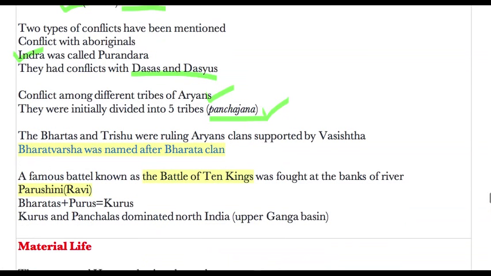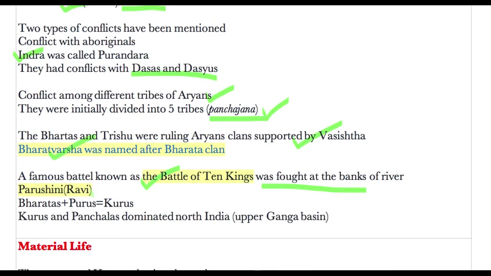Then the 2 tribes which are important here are Bharata and Trishu. They were the ruling Aryan clan, and they were supported by a sage called Vasishtha. The name Bharatvarsha was derived from this clan. This is an important point. A famous battle which occurred during this period was the Battle of 10 Kings, which is very, very important, and it was fought on the bank of the river Parushini.